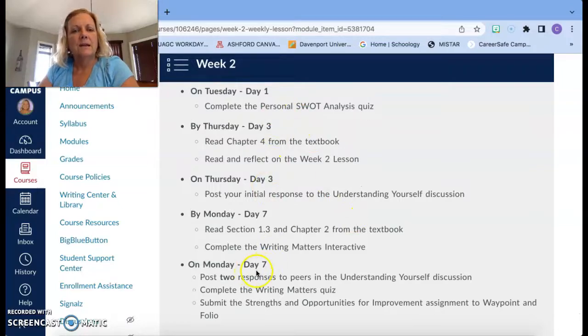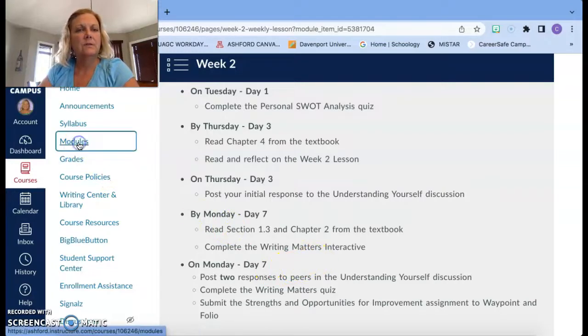Remember that I don't recommend that we wait until the last day to turn in any of our work. It's important that you try to push forward early on in the week in case something comes up and you're unable to do the assignments on that last day. So you might want to try to take a look a little bit sooner if possible.